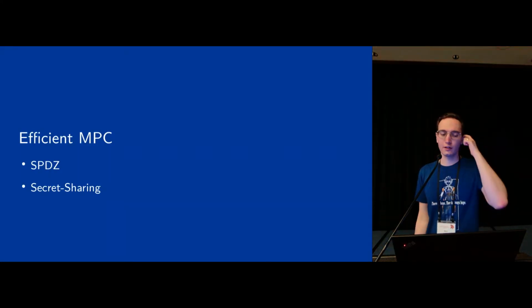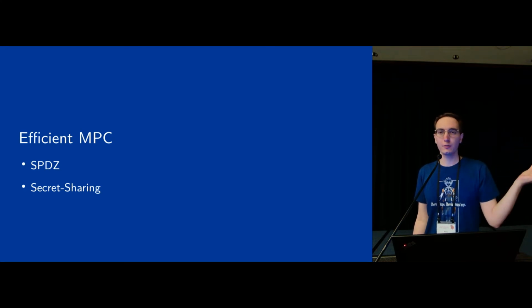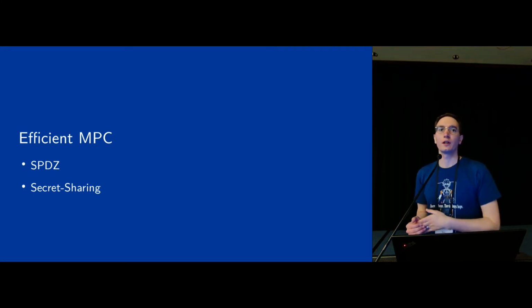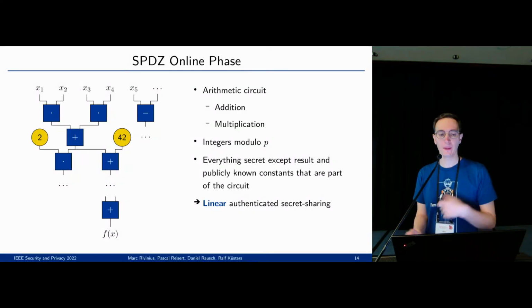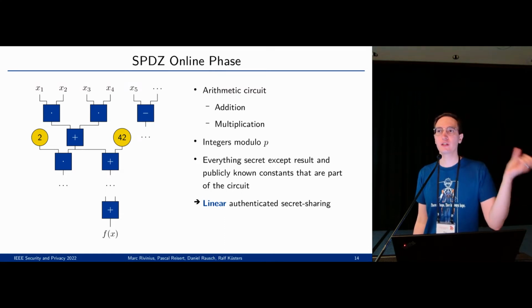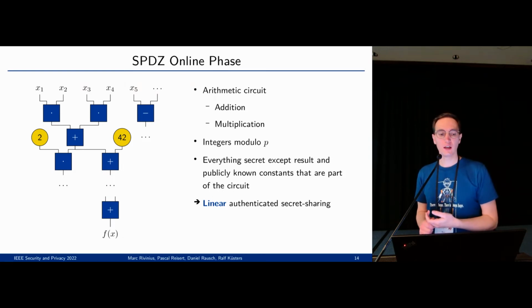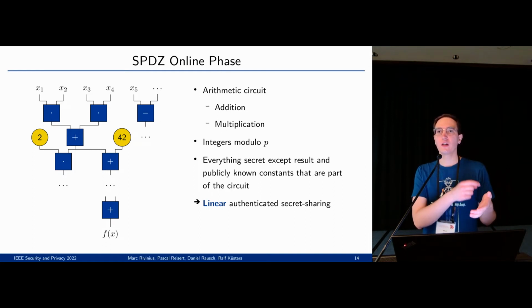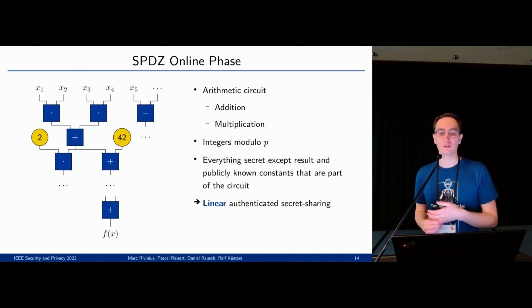So let's start with the basis for our protocol, the SPDZ protocol, because that's one of the state-of-the-art approaches to do efficient MPC. In SPDZ, you represent your function as an arithmetic circuit, so you have additions and multiplications over integers modulo some prime p. And as I said before, only the result at the end should be revealed, so if you evaluate the circuit gate by gate, the evaluation of the intermediate results should still remain hidden. And as it turns out, a linear secret sharing scheme is enough to do all this.